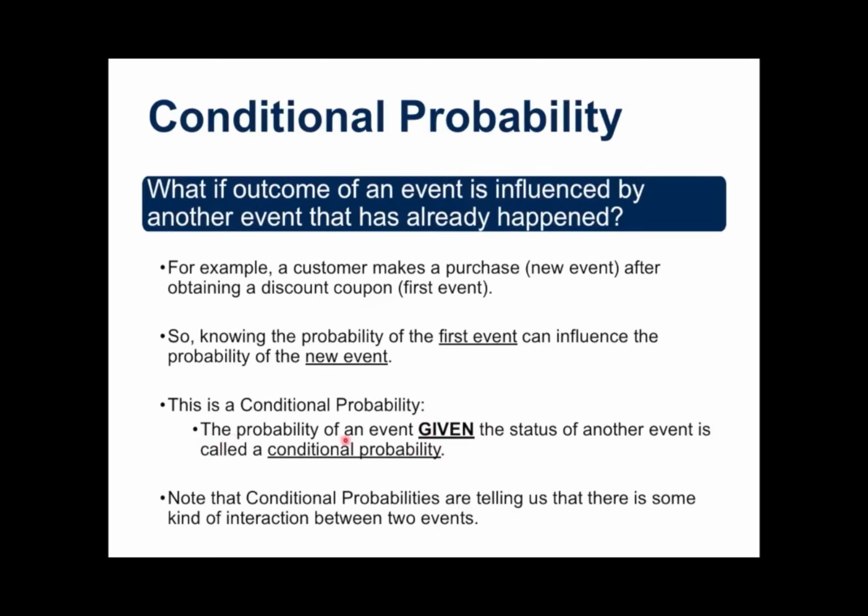The probability of an event given the status of another event is a conditional probability. So in the language of probability, you'll see this a lot. Note that conditional probabilities are telling us that there's some kind of interaction between two events. And that's really important information for us to know in business, that two things are somehow related.